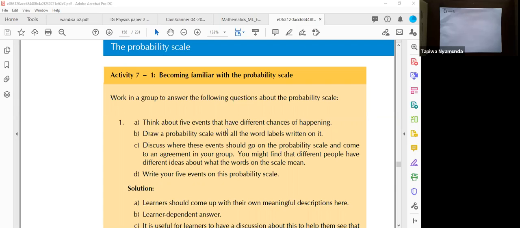So the probability of me figuring out which of those classes you are in: you have grade 10A, 10B, 10C, 10D, and 10E.